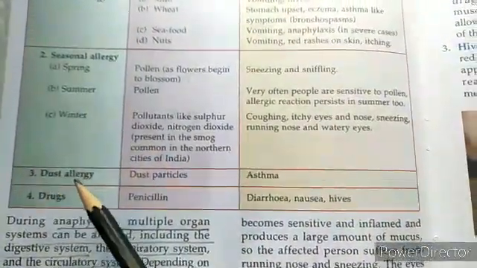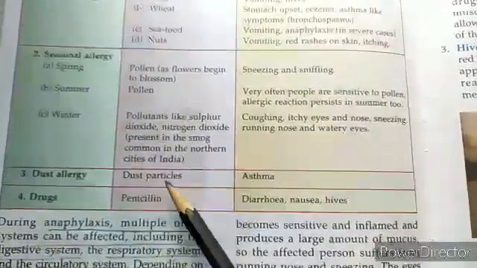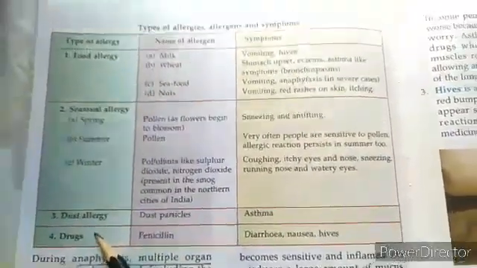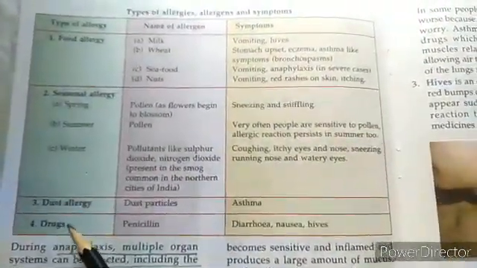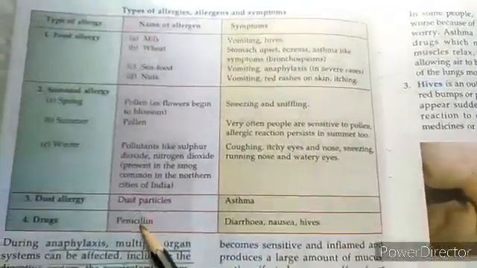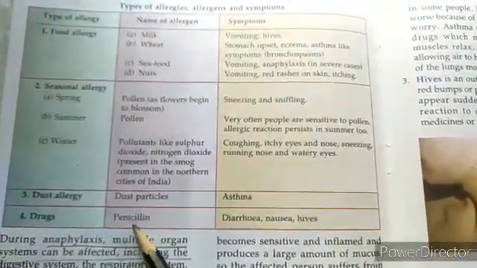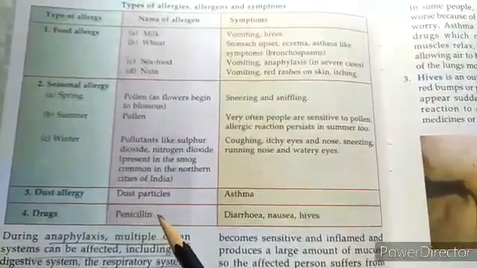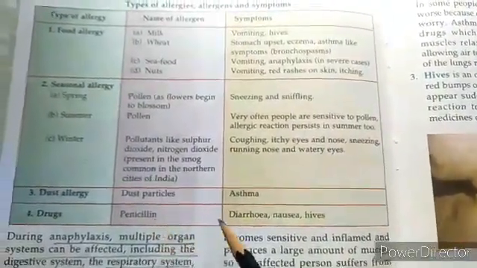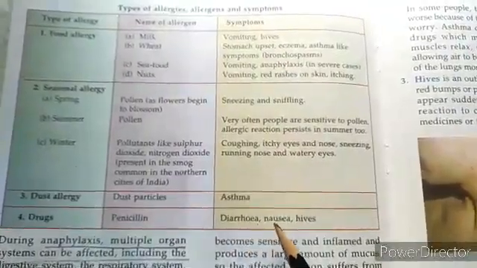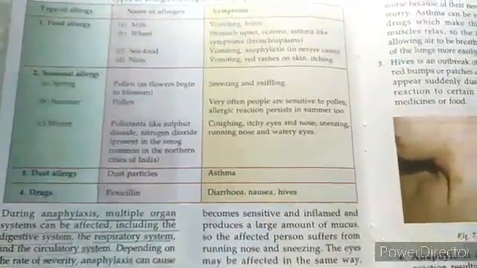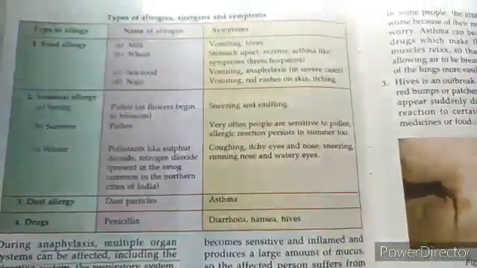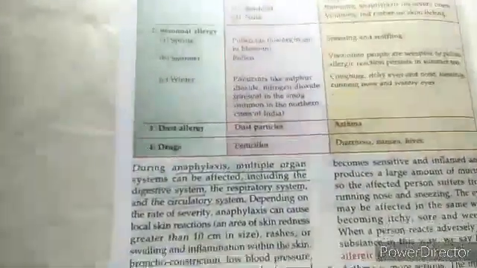Then we come to the third one, that is dust allergy, and as you understand, dust allergy will be caused by dust and it can lead to asthma. Then the fourth type of allergy is the allergy to drugs. It can be caused by any drug that you're allergic to. An example is given here as penicillin, and there can be any other drugs also that cause allergy, and if you're allergic to them, you better be careful and make sure you always tell your doctor about it if you're aware of it. Then these can cause diarrhea, nausea, and hives. So be careful in case you're allergic. Make sure people know about the various allergens that you are allergic to and keep yourself safe.